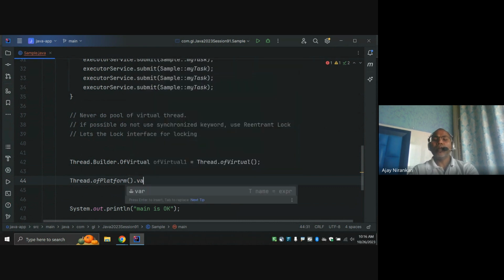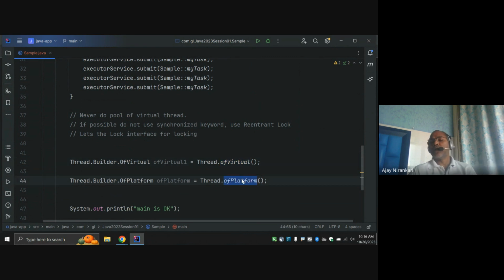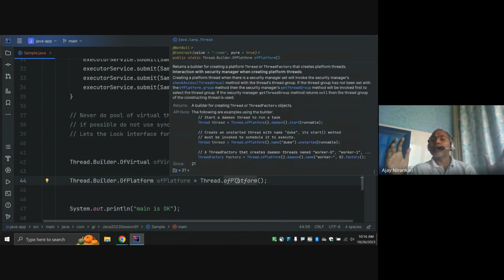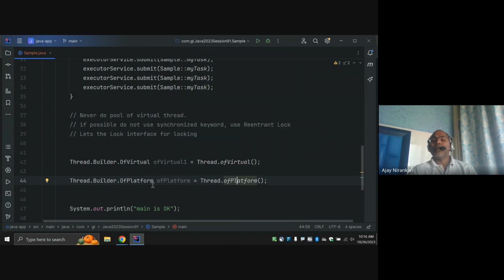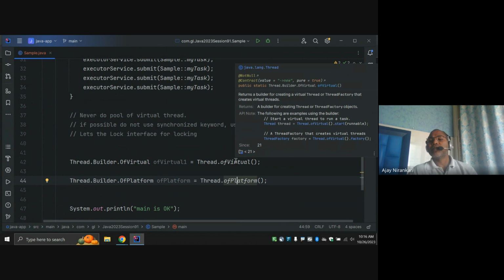Both options are given by the Java designers to the developer. The developer decides whether to create a virtual thread or a platform thread. At least now, the Java developer knows whether this is a platform thread or a virtual thread. Before this, there was no such option of virtual or platform; by default, every thread was a platform thread. The good part is that these are not language changes, but they are very useful for increasing application throughput and building high-performance applications, right?